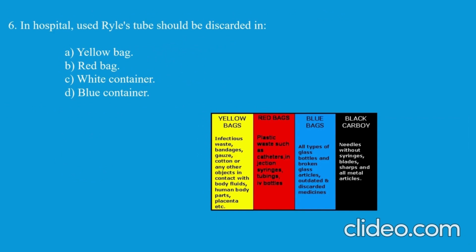Next question. In hospitals, Ryle's tube is discarded in? All the rubber tubings, syringes, and IV bottles are discarded in the red bag, so the Ryle's tube will also be discarded into the red bag. Other than that, you have yellow bag, blue bag, and black bags. In the red bag we basically discard plastic waste such as catheters, rubber waste, injections, syringes, tubings, and IV bottles, right? So here the answer would be red bag.